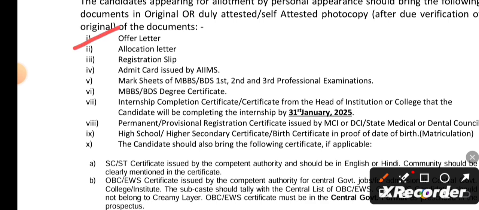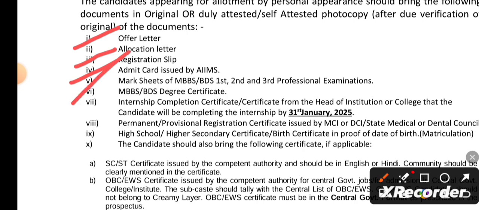The offer letter, that is, the allotment letter. And after that you have to carry your registration slip also. At the time of your INICET registration, you will be getting a form showing that registration has been completed. You have to carry that registration slip along with you. And regarding the admit card also, issued by AIIMS. That is, the admit card means the hall ticket which you carried to the center for writing INICET. That is also to be carried by you at the time of admission.